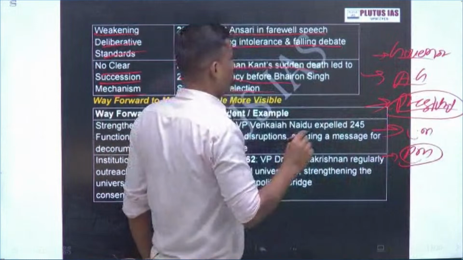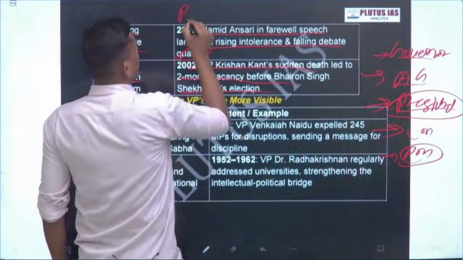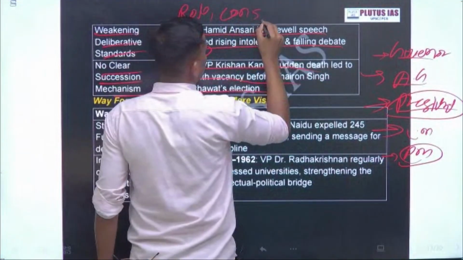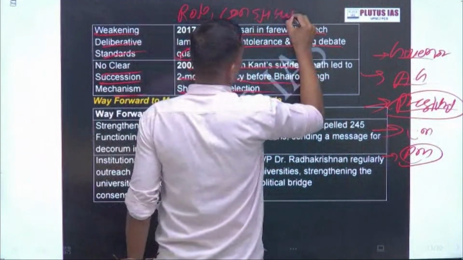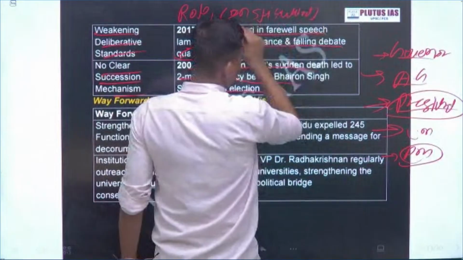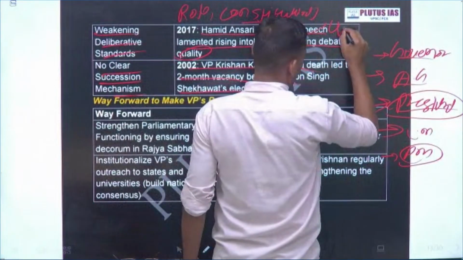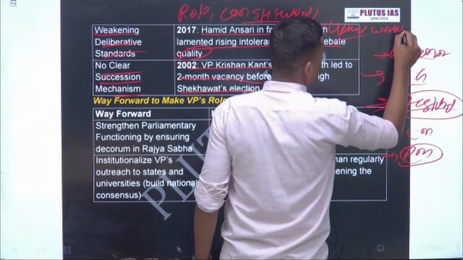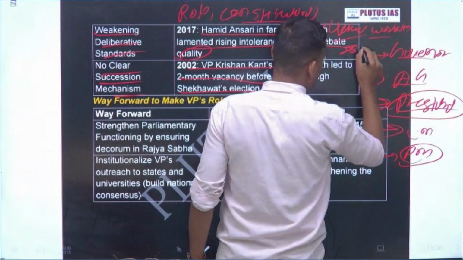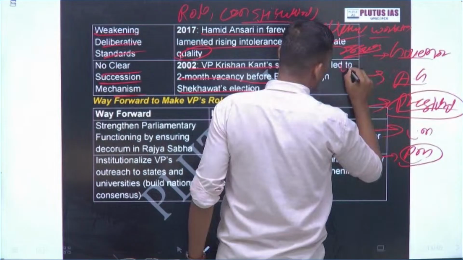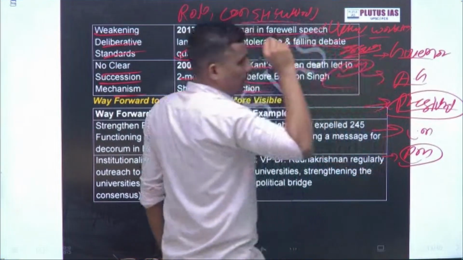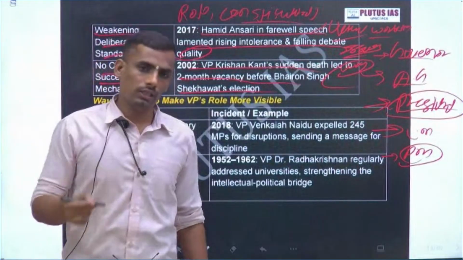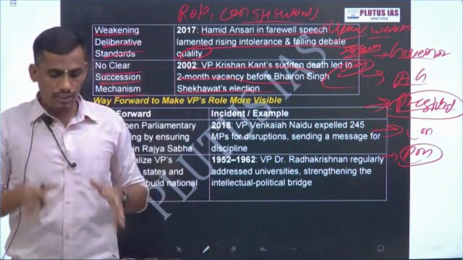What you have to do is just write role, constitutional mandate, actual working, issues, and way forward. Any question in politics or polity, you have to inculcate this habit.